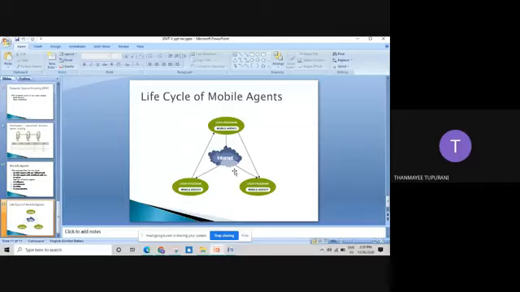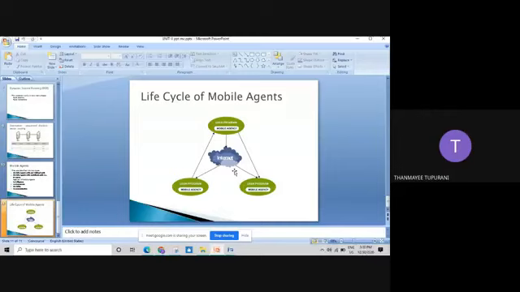Yes, so we have some advantages, and we also have some disadvantages for your mobile agent. The applications that are run have significant security issues whenever transmitting data from MN1, the previous node, to MN2.